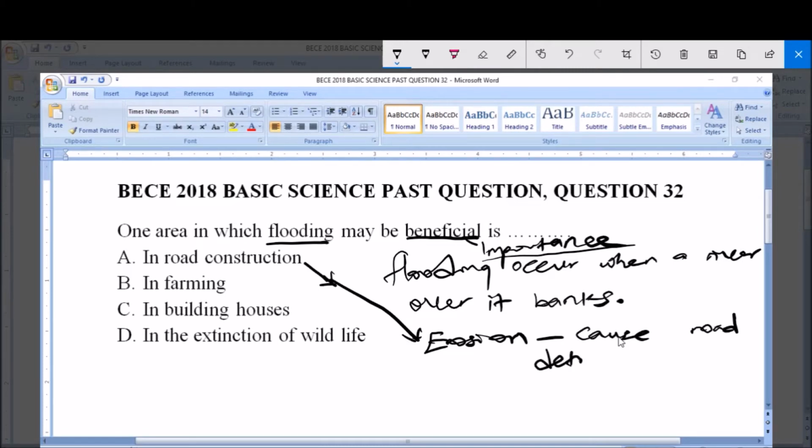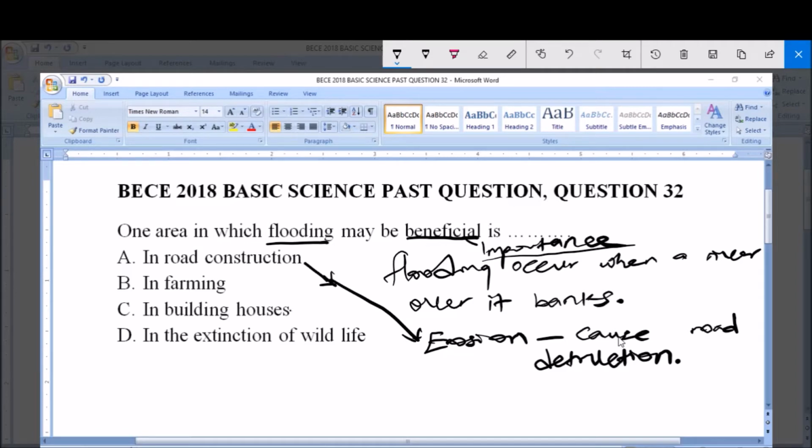That is, it destroys our roads, and so flooding is not beneficial in terms of road construction, because when we're talking about beneficial, we're looking for how important it is. And in terms of road construction, flooding is destructive.